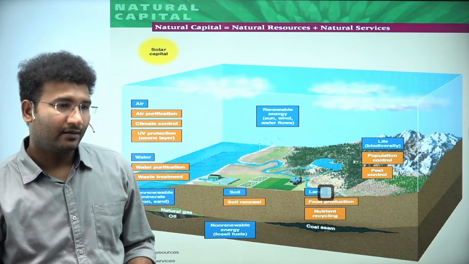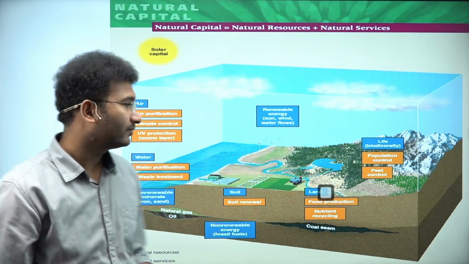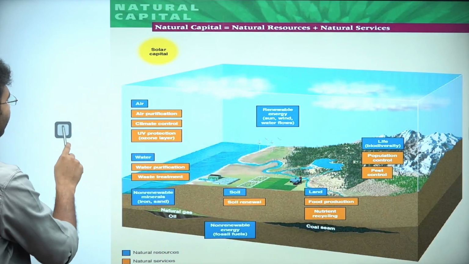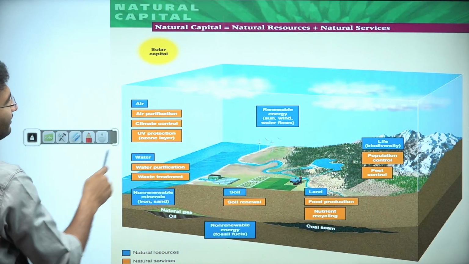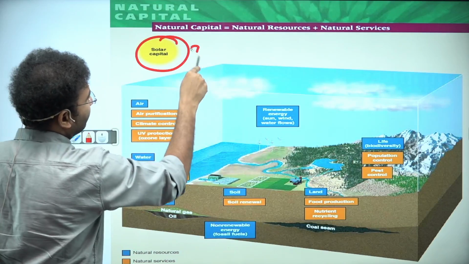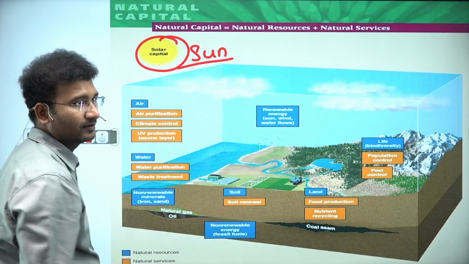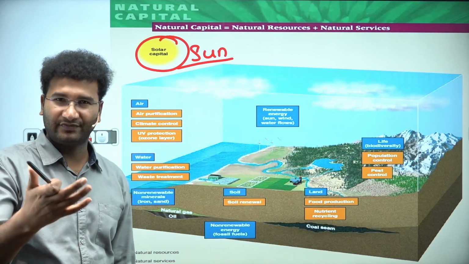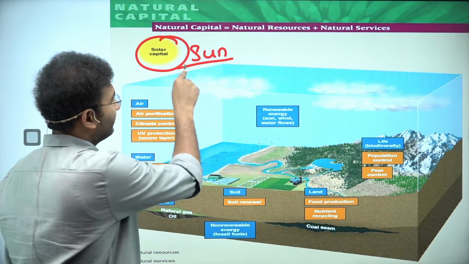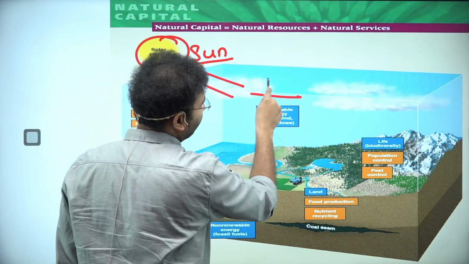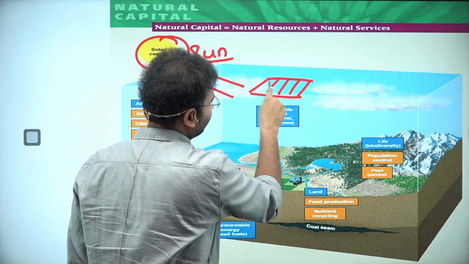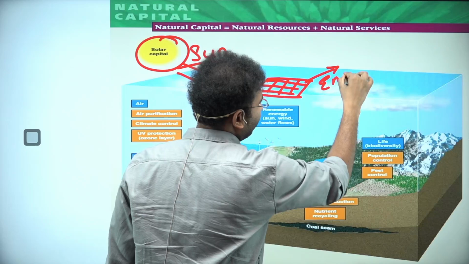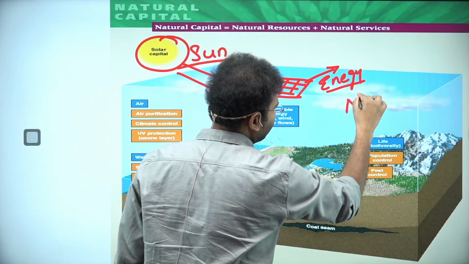See, natural capital can be your sun. If you are using the sun's rays and making energy in a solar panel, then this energy which you gained is the natural capital.